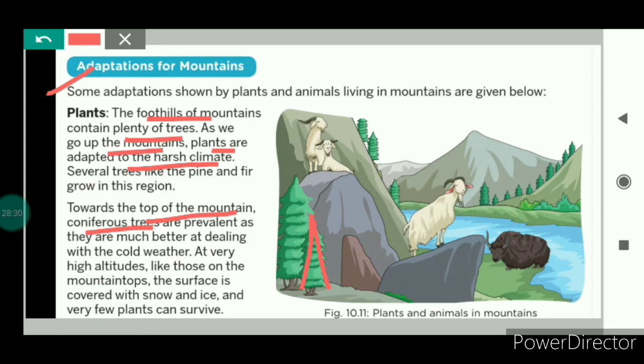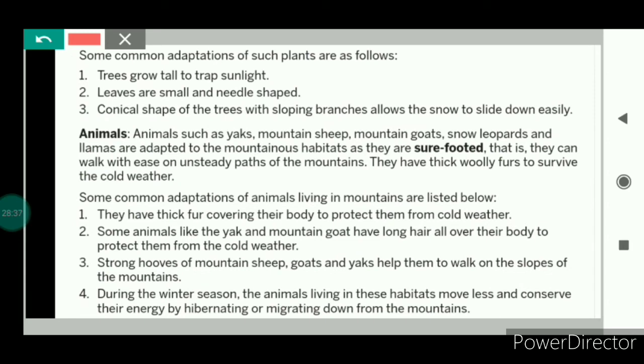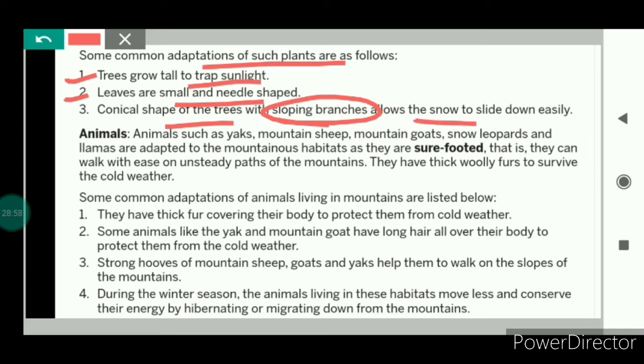So let us see some features of these trees. The common adaptations of such plants are that the trees grow tall to trap sunlight. The trees will be tall so that they can trap sunlight easily, and the leaves are small and needle shaped. The conical shape of the trees and the sloping branches help the plant in such a way that they can slide down the snow easily, because of which snow will not accumulate on the leaves of these trees.